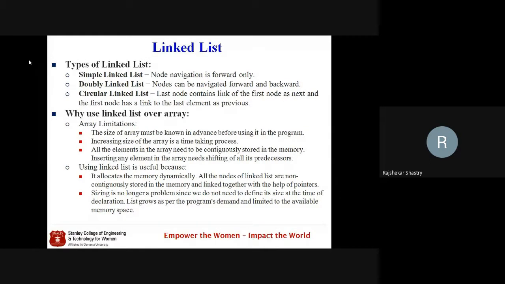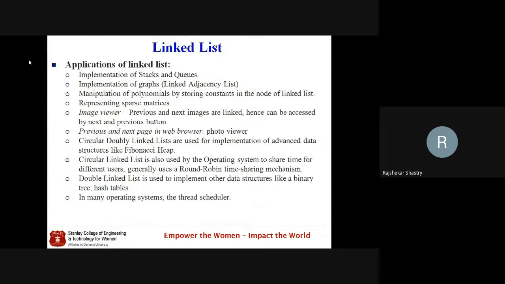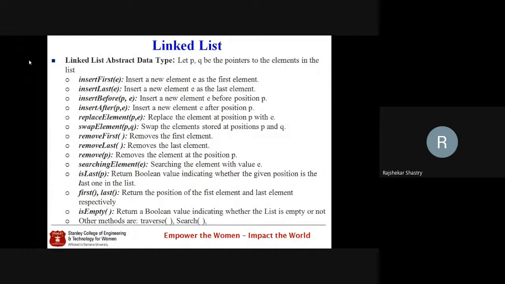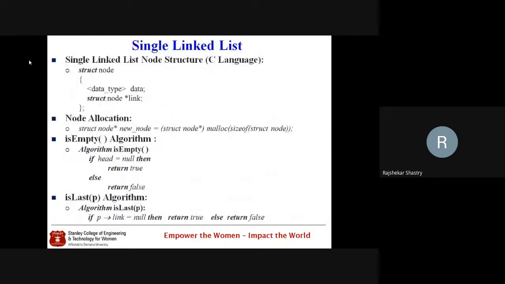Whereas in a linked list, it's not like that. Whenever we need a new node, we can immediately create that new node, and that new node can be inserted anywhere, in the middle, at the end or in the beginning. And sizing is no problem in a linked list. This is the advantage of linked lists over arrays. Applications we also discussed. Now we'll go for today's session in which we talk about the single linked list and a few algorithms.